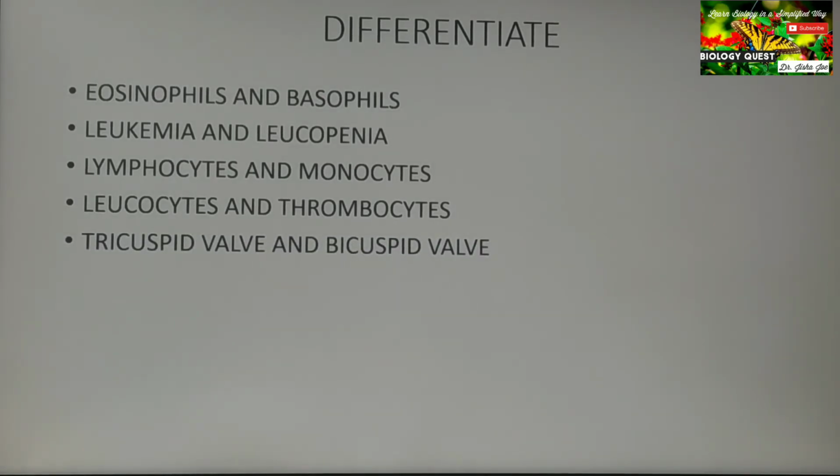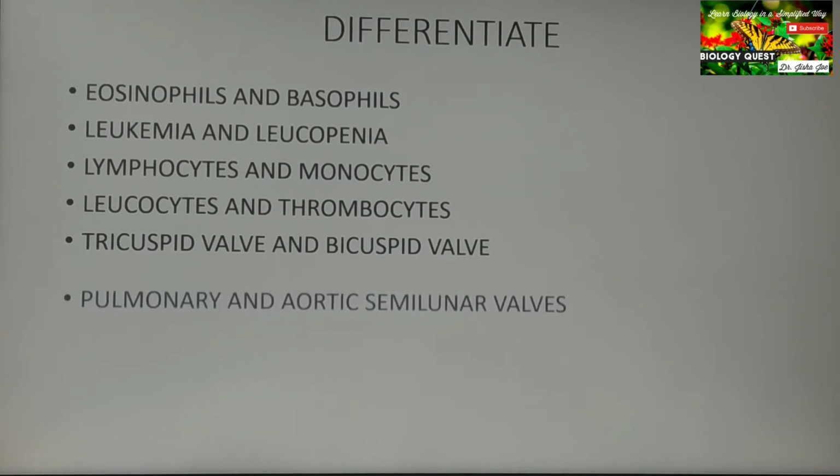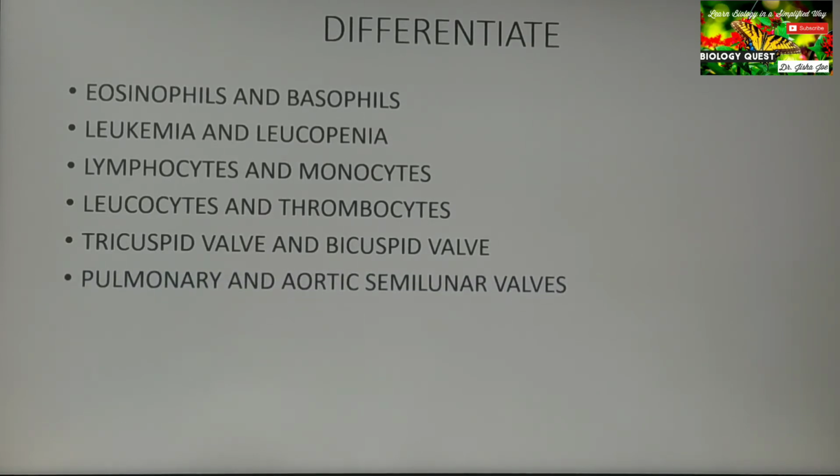Tricuspid valve and bicuspid valve. So where is the tricuspid valve located? Location or the position can be asked: in between the right atrium and the right ventricle. And the bicuspid valve or the mitral valve is located between the left atrium and the left ventricle, or sometimes the function can also be asked. Similarly, pulmonary semilunar valve and aortic semilunar valve. Here also, based on location or based on function, you might be asked to differentiate.